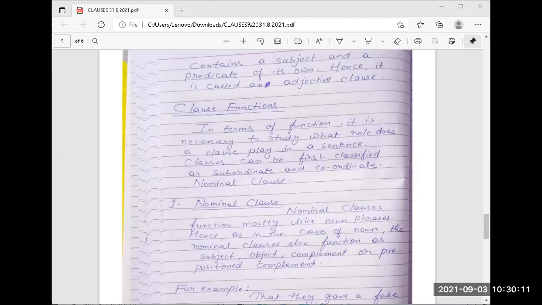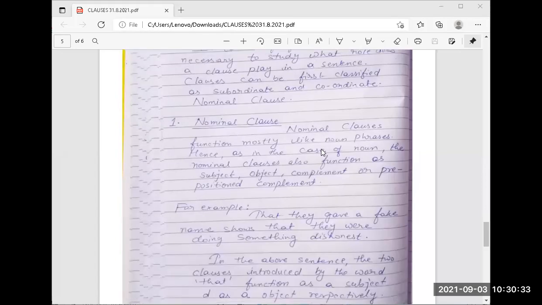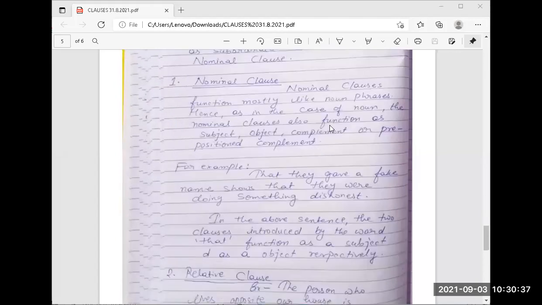What will it be, nominal clause or noun clause? क्या होगा ये? Nominal clause होगा कि noun clause होगा? See, a nominal clause is only the noun clause. Okay. Nominal clause is only a noun clause. Okay, ma'am. Okay, got it?